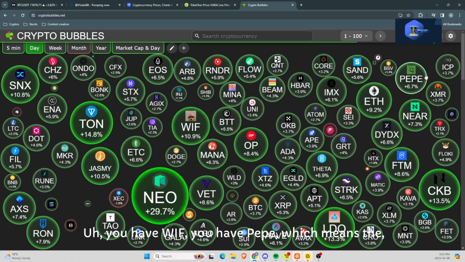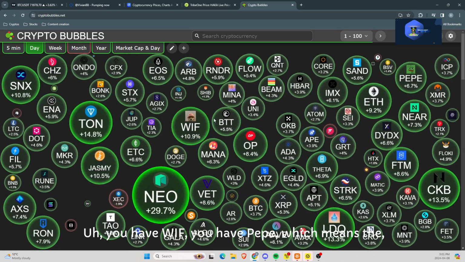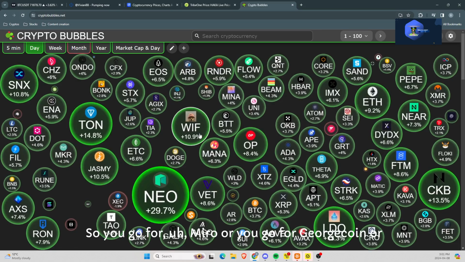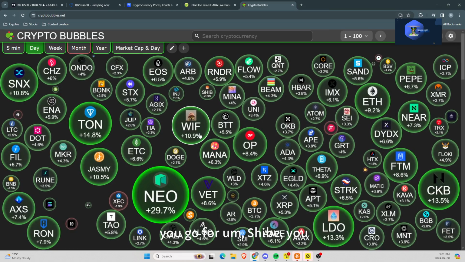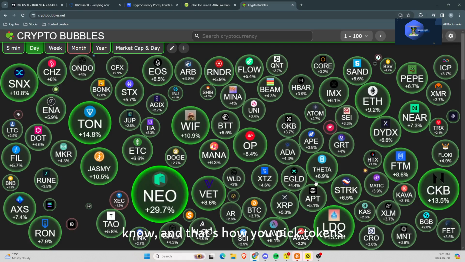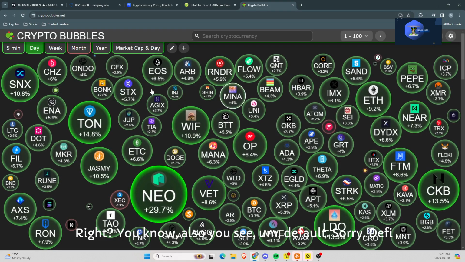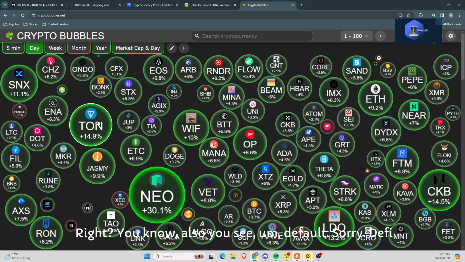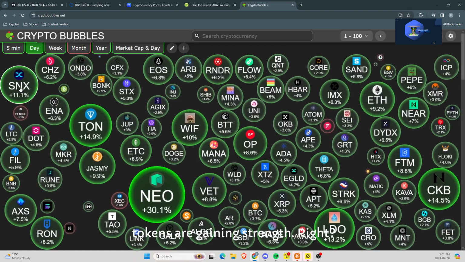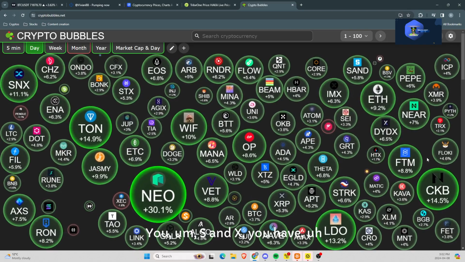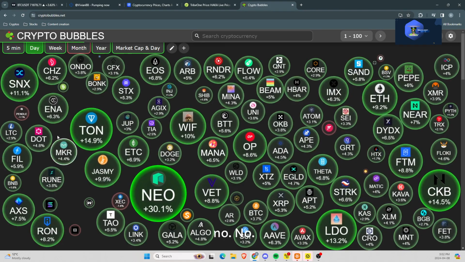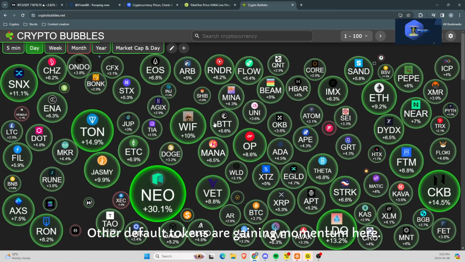You have WIF, you have Pepe, which means the meme coins are gaining strength. So you go for Myro, or you go for Dogecoin, or you go for Shiba Inu, and that's how you pick tokens, right? Also you see DeFi tokens are gaining strength, right? So you have SNX, you have, no other DeFi tokens are gaining momentum here.